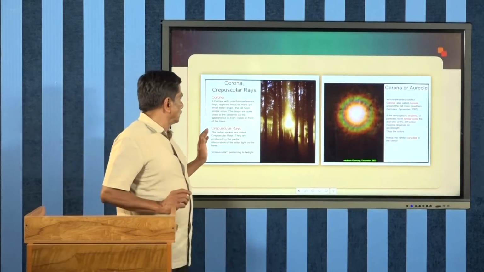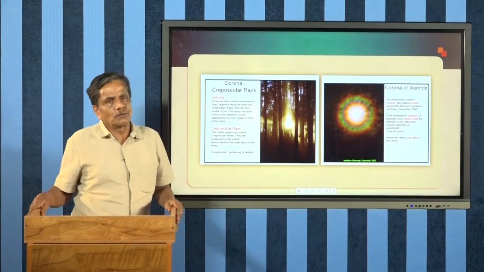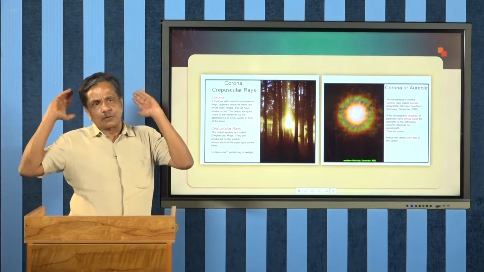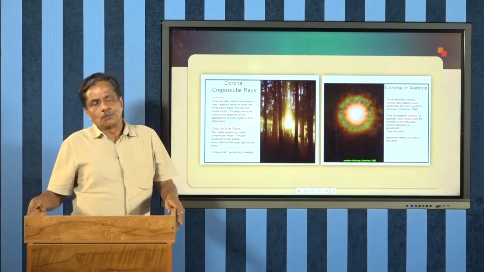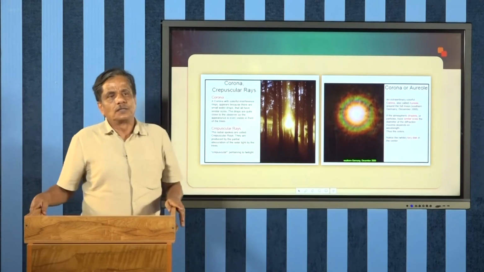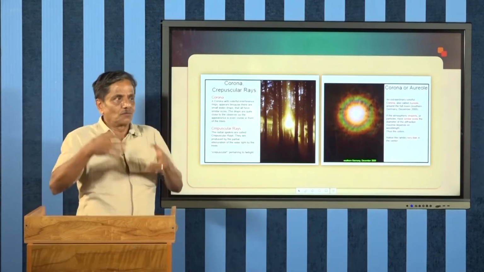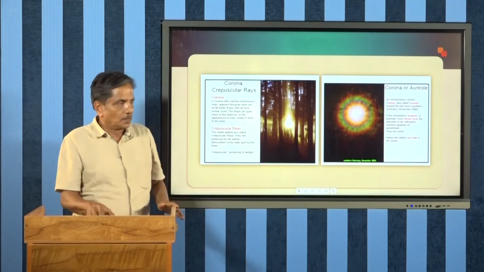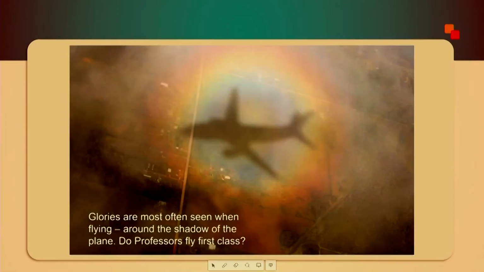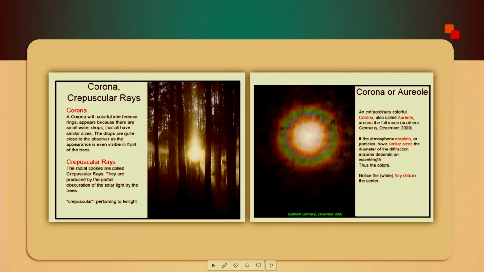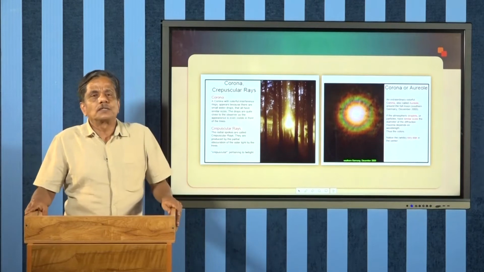And another important thing is crepuscular rays. Crepuscular rays means when sunlight is allowed to fall or pass through a bush of trees or canopy, then we can see that light is traveling in the form of a ray, a bundle of rays. So, for example, you can see this one. These are otherwise known as crepuscular rays, which is considered to be another optical property, but it often creates an optical illusion. That is the main point.